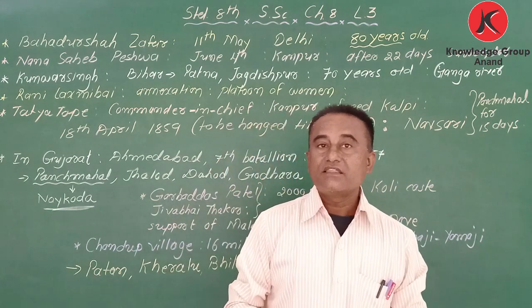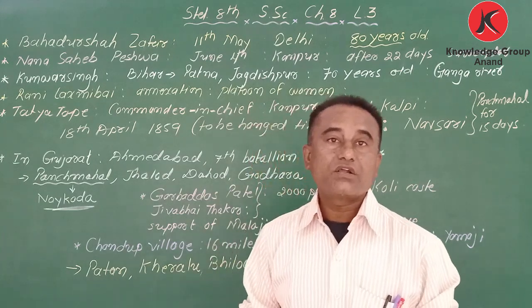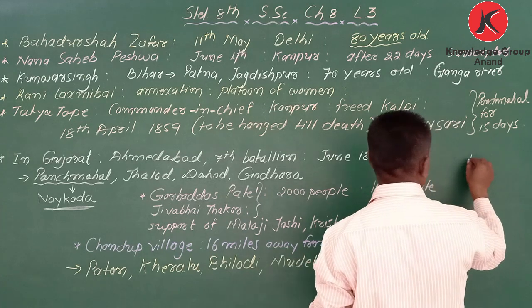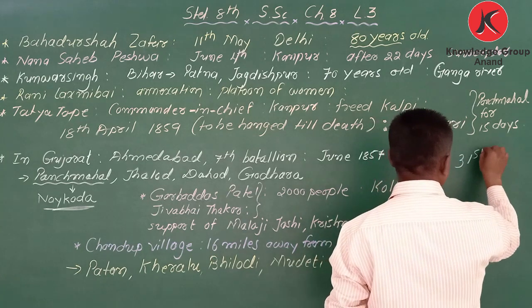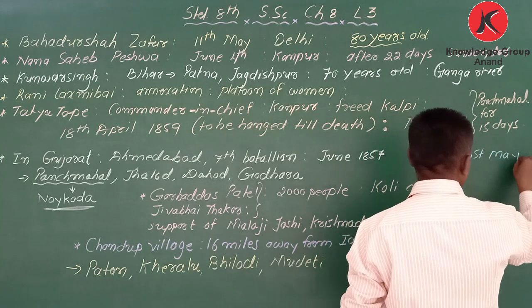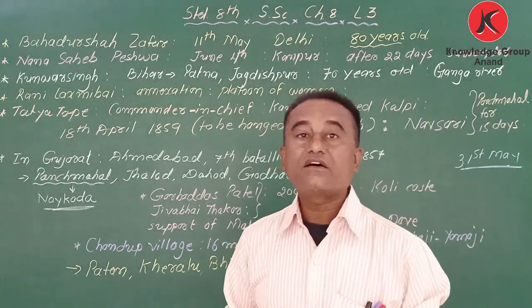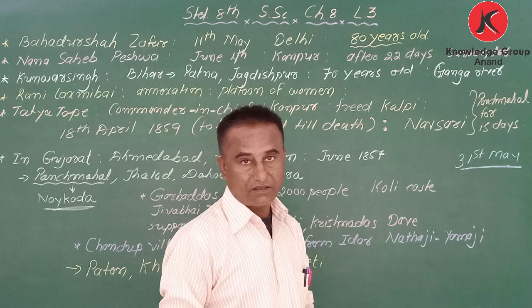I said that 31st May was the actual date. Which was the actual date? 31st May. But instead of 31st May, the revolt started a little earlier, on 10th May.